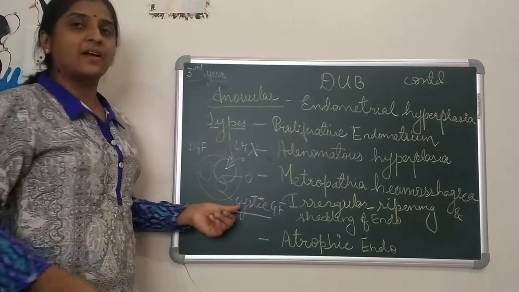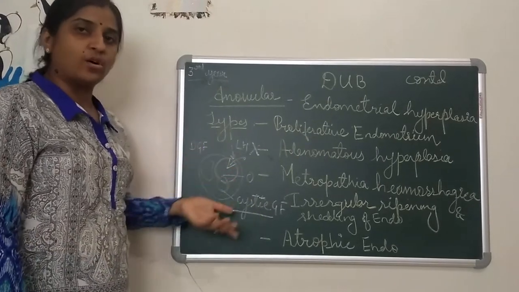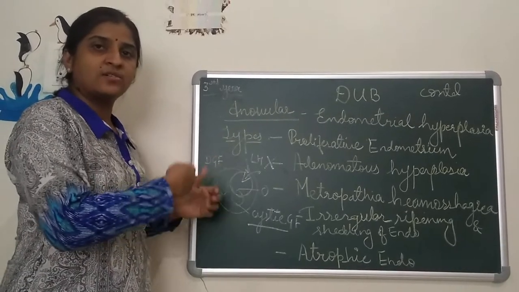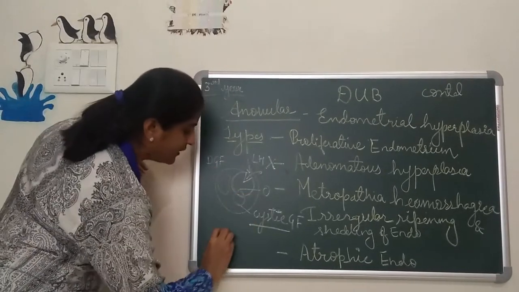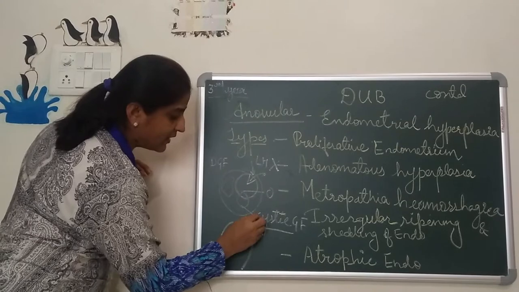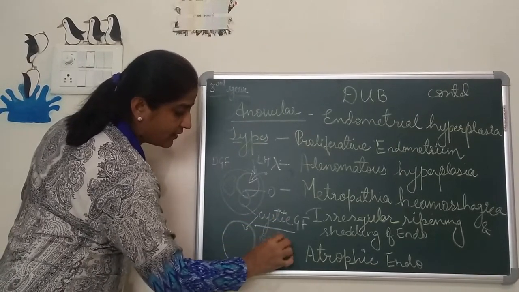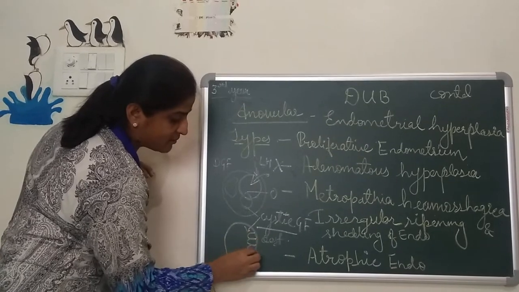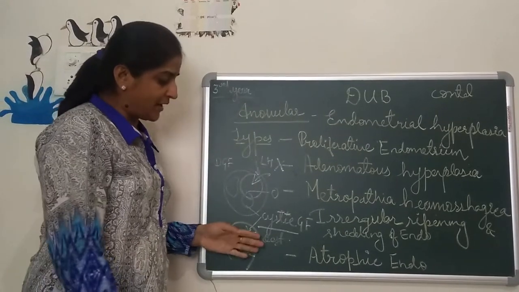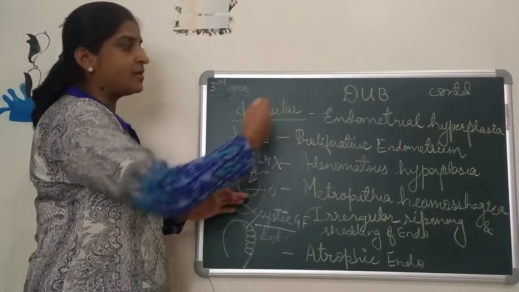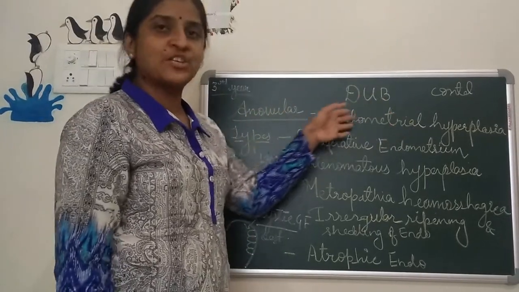But this cystic Graafian follicle has to release the hormone estrogen. They will do their own work. The Graafian follicles release the hormone estrogen, which acts over the target organ, that is the endometrium. This estrogen causes its effect on the endometrium, which is markedly overgrown. This endometrium is getting enlarged, it is getting hyperplastic, which we will confirm by the endometrial hyperplasia reports.